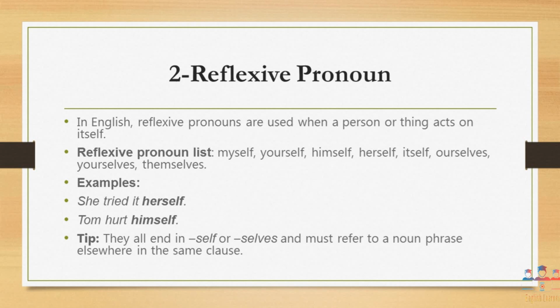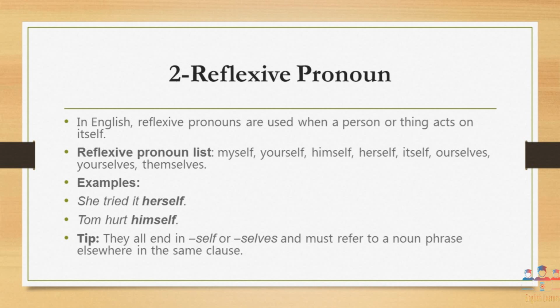The next type of pronoun is the reflexive pronoun. Reflexive pronouns are made from the basic pronouns: whenever we add self at the end of the personal pronouns, they become reflexive pronouns. The reflexive pronoun list includes myself, yourself, himself, herself, itself, ourselves, and so on.